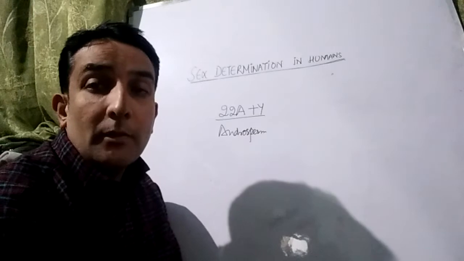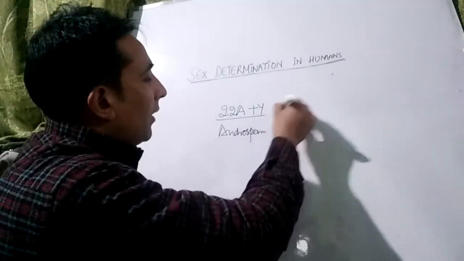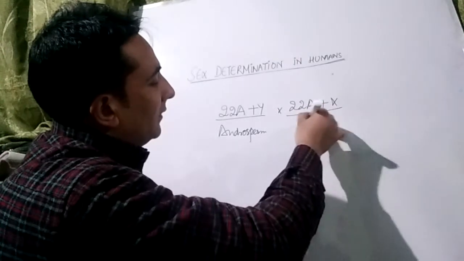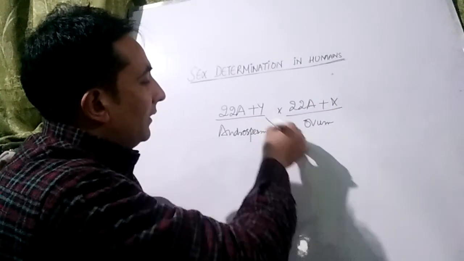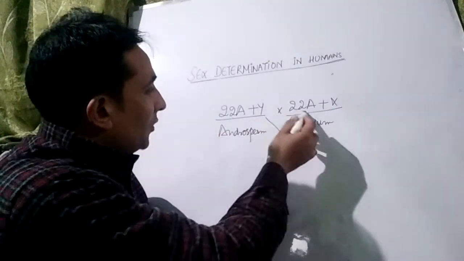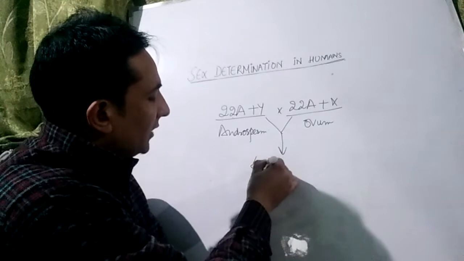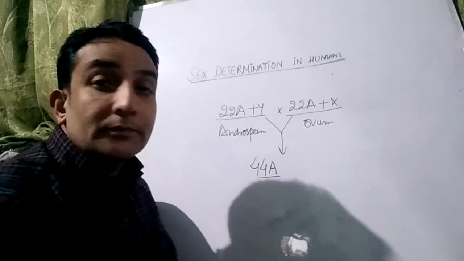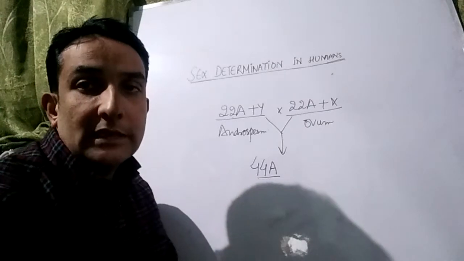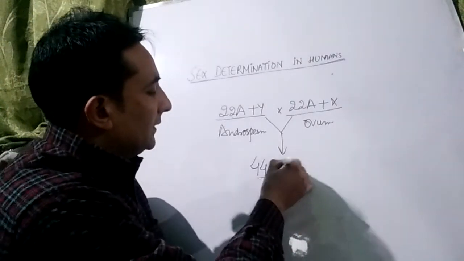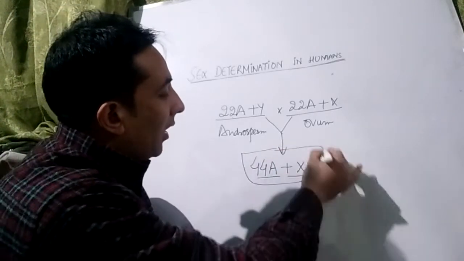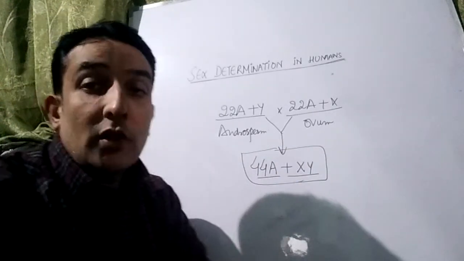If it fertilizes the ovum, the chromosomal formula of the ovum would be 22 autosomes plus X. Now what will happen? When fertilization occurs, these 22 autosomes will form 22 pairs of autosomes, or 44 autosomes. These autosomes, again I will repeat, have no relation with determination of the sex. Plus, this is XY. I have already told you that the chromosomal formula of the human male is 44 autosomes